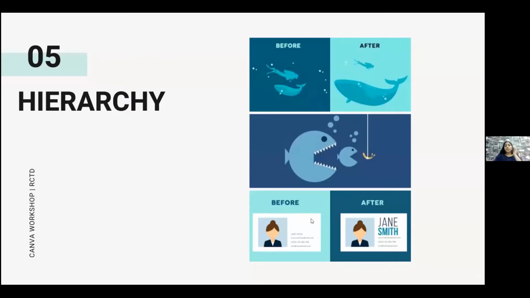Okay, even for the last JPEG, where there's a business card, you can see they have written name, address, phone number, email ID. When you're using hierarchy in this, it not only makes your graphic look more presentable, but it definitely draws your attention to more important elements, that is the name of the person, as you can see.